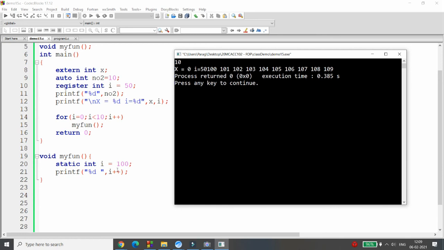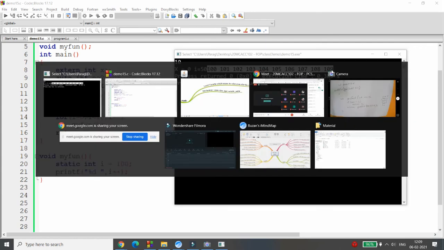It is retaining my value, and every time it is retaining, that is the reason why once it is declared with the 100, every time it is simply incrementing the value. So I'm getting 101, 2, 3, 4, 5, 6, 7, 8, 9 and all this, right? So these are the 4 storage classes.